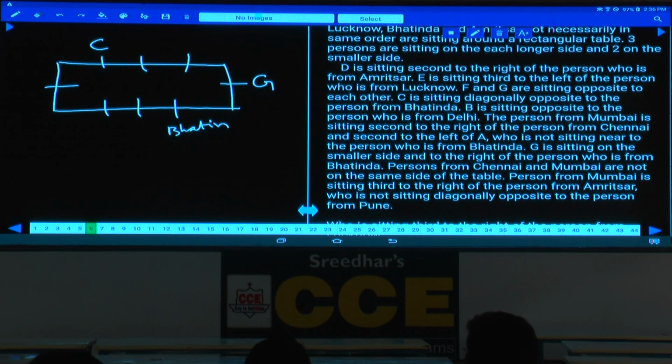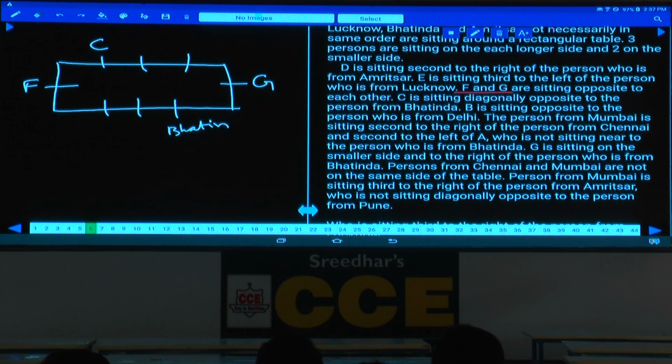Then from which statement should we start? F and G are opposite to each other, fine. One more information is there, F and G are opposite to each other. Where can we find this one? F and G are seated opposite to each other, hence F must be at this place. Clear now? Then after this, from where can we start? Now if you check here, lots of information related to Mumbai, C, A and so on is given. Then we should start from there.